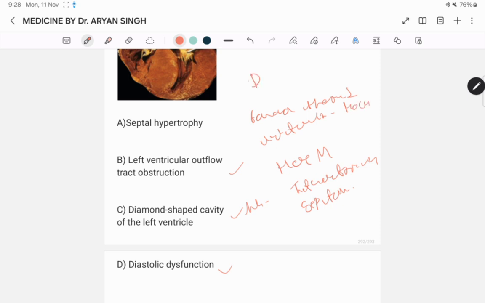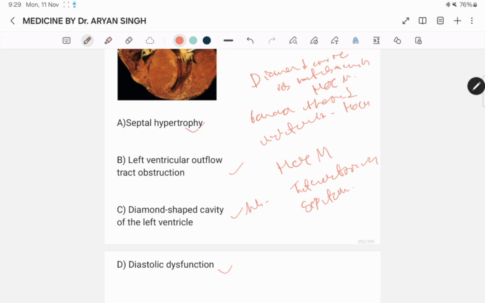Diamond shaped cavity in the left ventricle is not seen in HOCM.